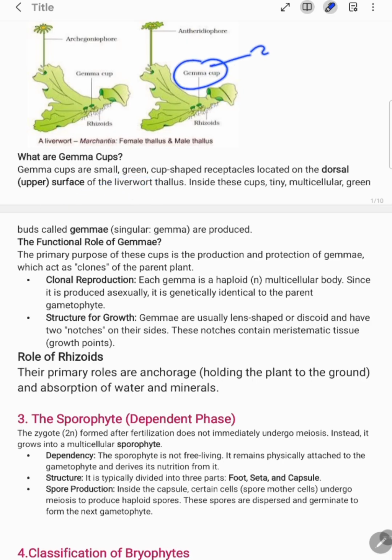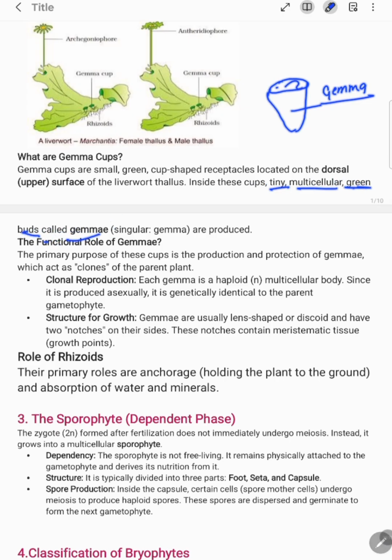This cup-like structure is absent in mosses. Inside this cup, there are tiny multicellular green buds called gemmae.